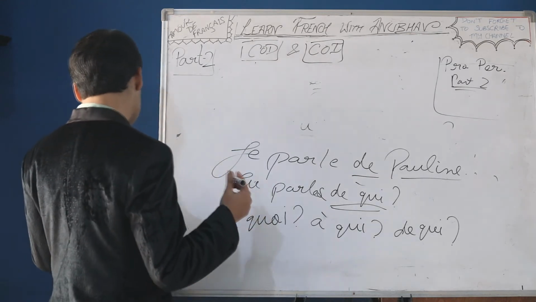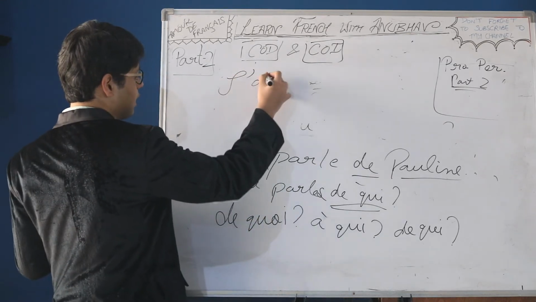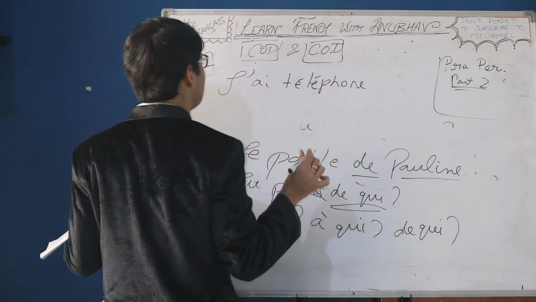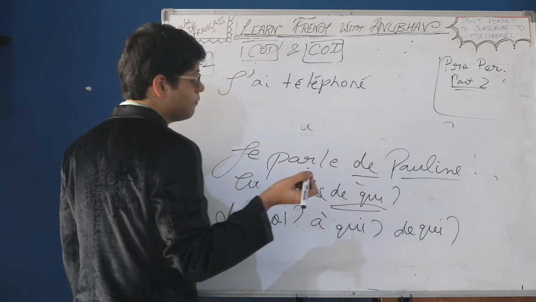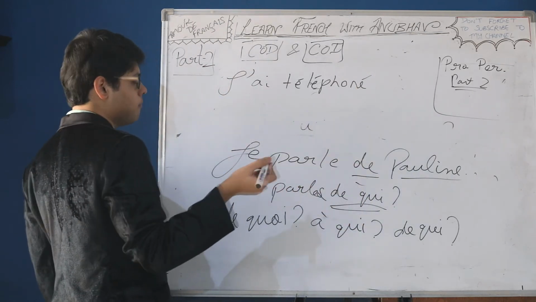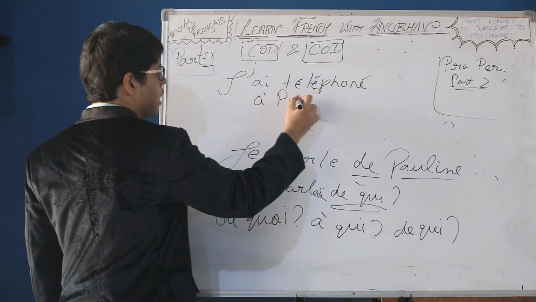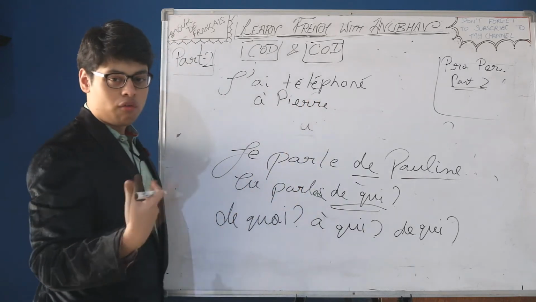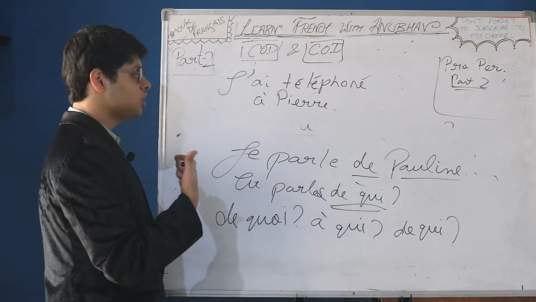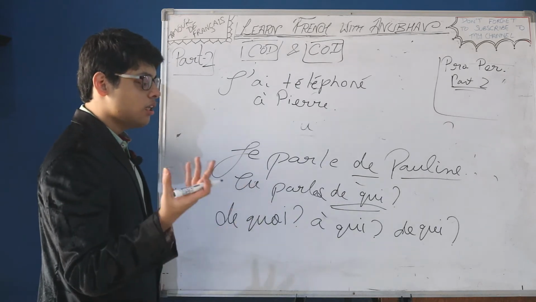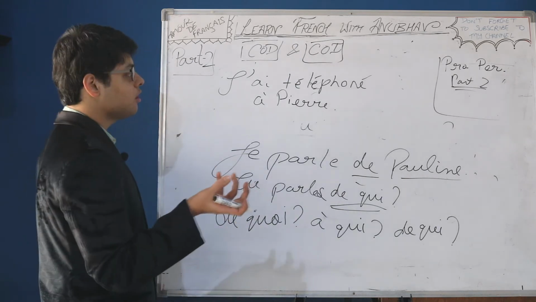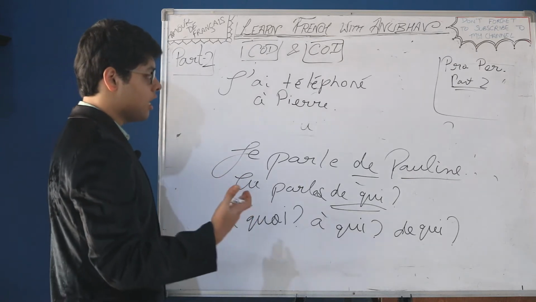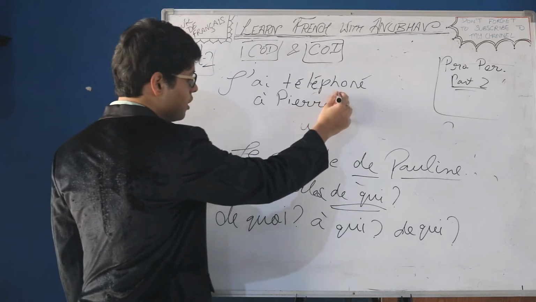If we take the next statement, let's say j'ai téléphoné, it's passé composé. J'ai téléphoné à Pierre. I called Pierre. So if you want to convert to the pronoun form, it would be je lui ai téléphoné, like the pronoun comes before the auxiliary verb. So je lui ai téléphoné, and à Pierre will be removed.